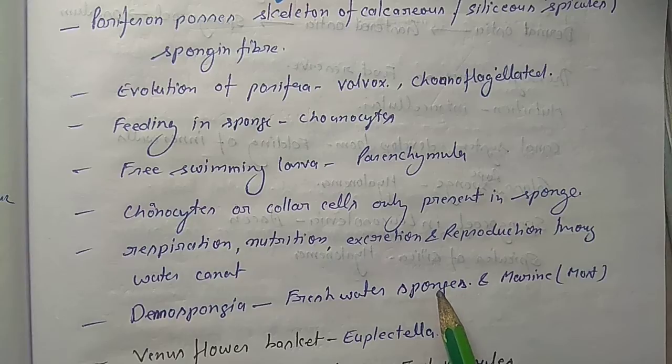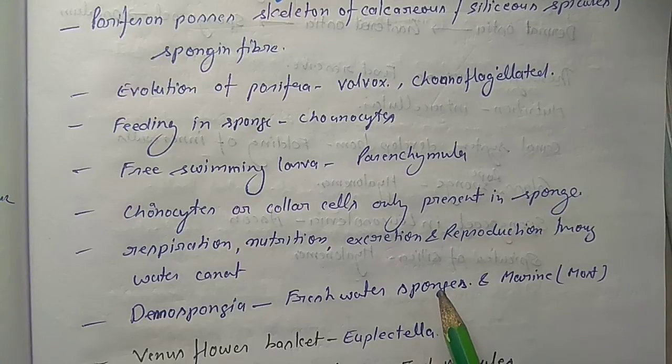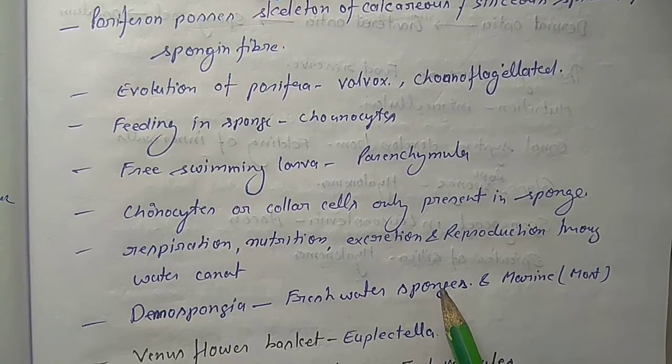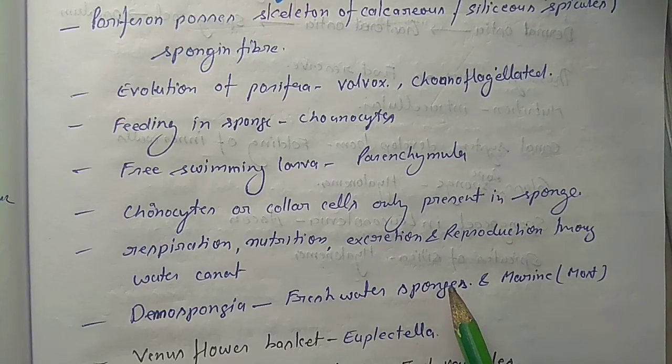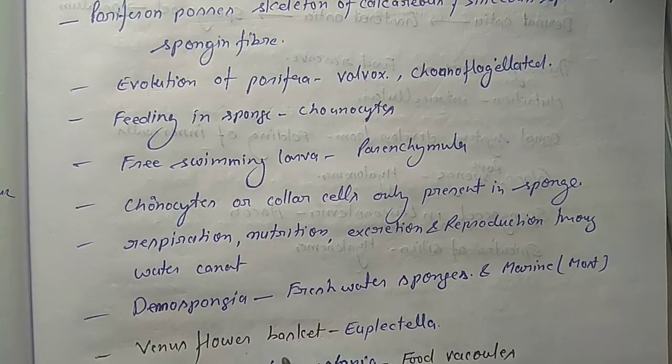Whenever asked, write that mostly sponges are marine in nature, but some sponges belong to freshwater, so Demospongiae also has freshwater sponges. Venus flower basket is also known as Euplectella.